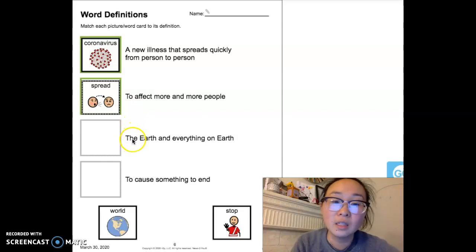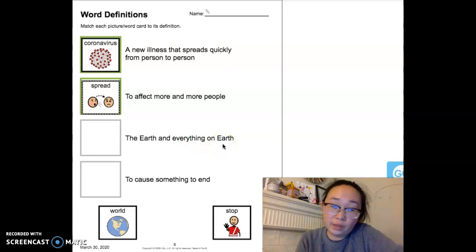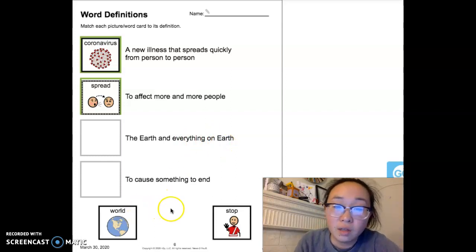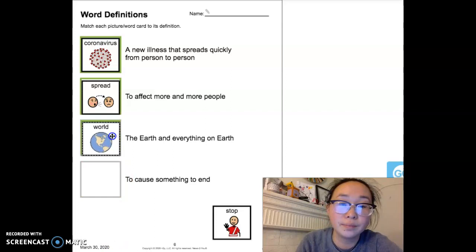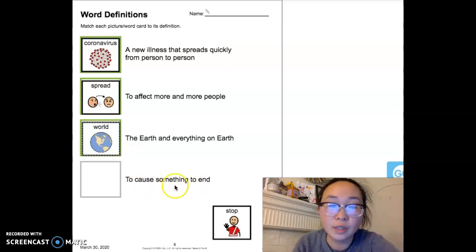The next one is the earth and everything on earth. What means the earth and everything on earth? And I think we all know this one, because earth and everything on earth is called world, the world. And the last one, to cause something to stop. Oh my goodness, sorry, I just said the answer. To cause something to end is to stop.